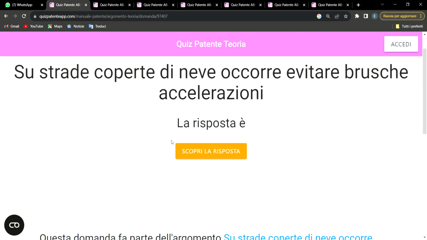If you take a look at number 1 question, it says: su strada coperta di neve occorre evitare brusche accelerazione. So I repeat the question. It says: su strada coperta di neve occorre evitare brusche accelerazione.